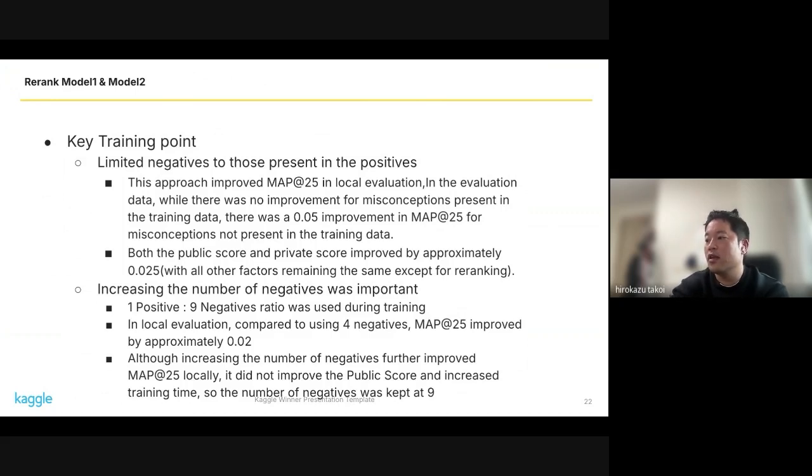Increasing the number of negatives was another important factor. During training, a ratio of 1 positive to 9 negatives was used, compared to using 4 negatives. This setup improved MAP25 by approximately 0.02 in local evaluation. Also, increasing the number of negatives further improved MAP25 locally. It did not improve the public score. As a result, the number of negatives was kept at 9 to balance performance and training time.